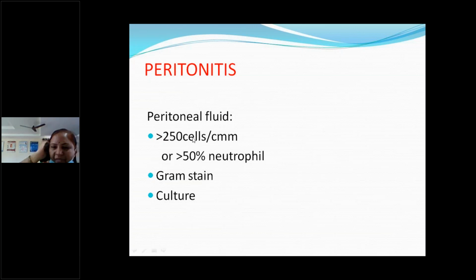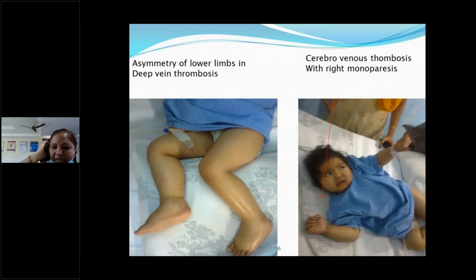Usually it gives more than 250 total cell counts and more than 50% will be neutrophils. And gram stain and culture will give the clue. Usually the commonest organism is the pneumococcus. That's why we give pneumococcal vaccine to all children with nephrotic syndrome.